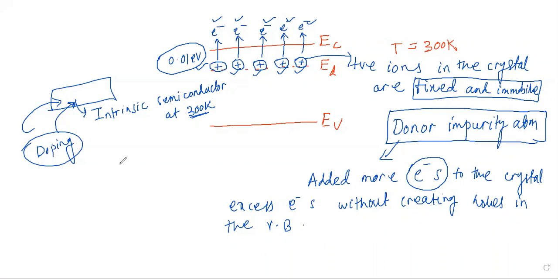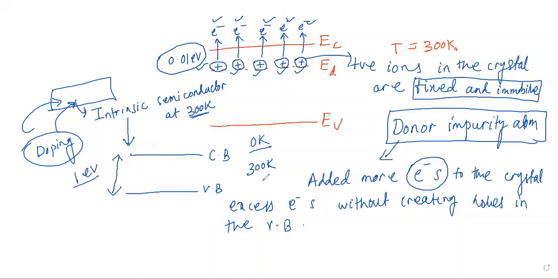Now if you look at an intrinsic semiconductor, you have the conduction band and the valence band. At 0 Kelvin, the valence band is completely filled and the conduction band is completely empty. But at room temperature, say 300 Kelvin, and with an energy gap for silicon of the order of 1 electron volt, a few of the electrons will already be in the conduction band.